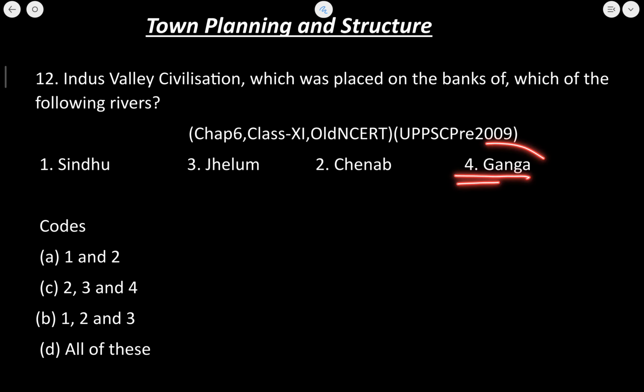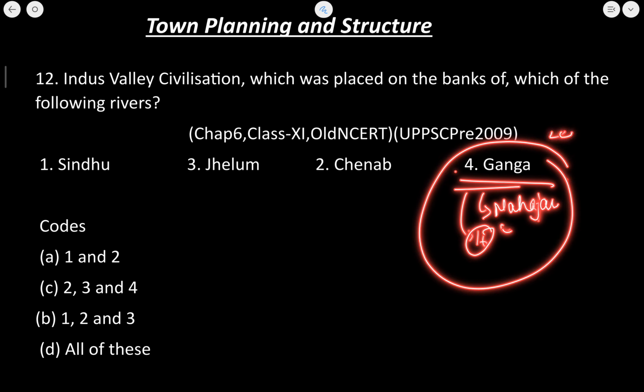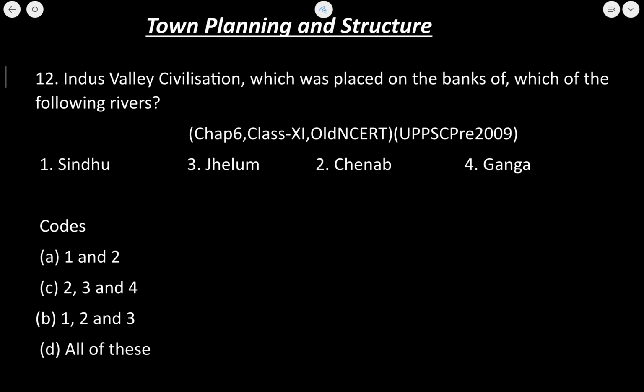no, it was not on the bank of river Ganga. Why? Because on the side of the Ganga river, most of the Mahajanpadas, the 16 Mahajanpadas, were there. All these Mahajanpadas were on the banks of river Ganga, okay, in the middle Ganga plain. So Sindhu, Jhelum and Chenab are the regions where this is present.